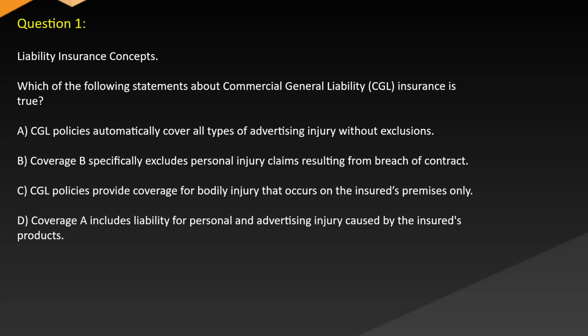B. Coverage B specifically excludes personal injury claims resulting from breach of contract. C. CGL policies provide coverage for bodily injury that occurs on the insured's premises only. D. Coverage includes liability for personal and advertising injury caused by the insured's products.